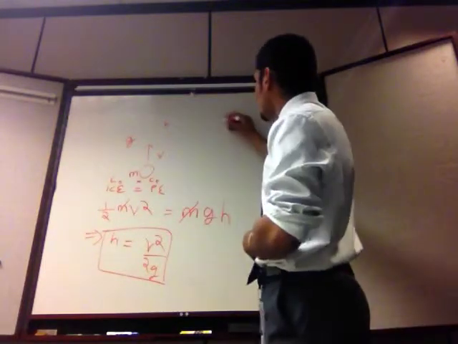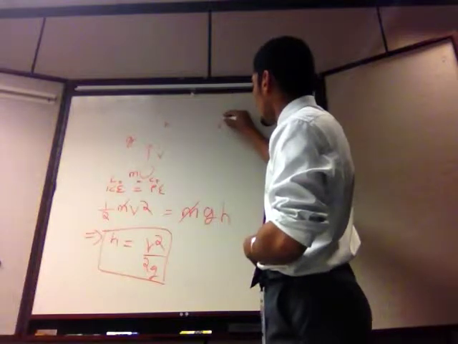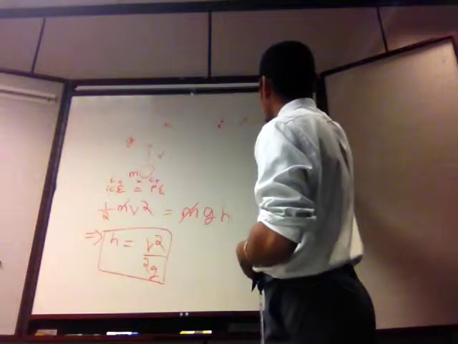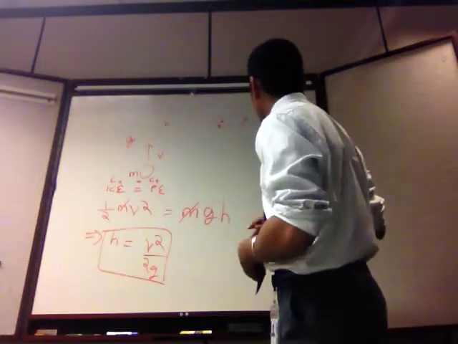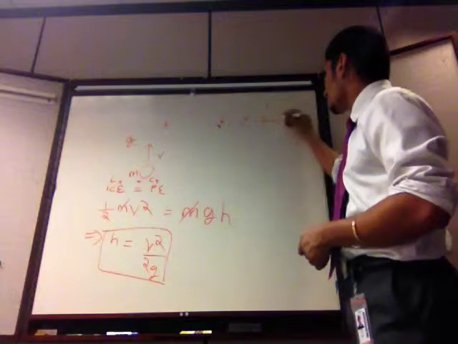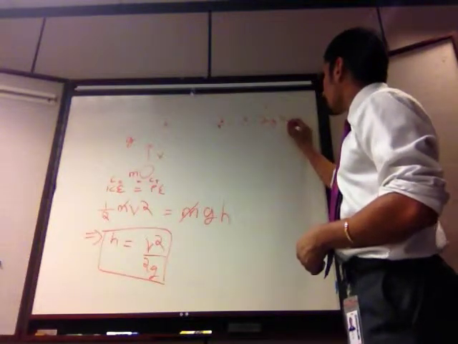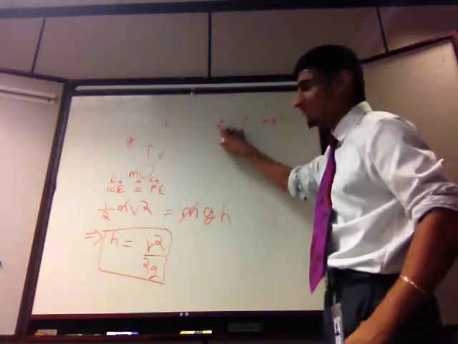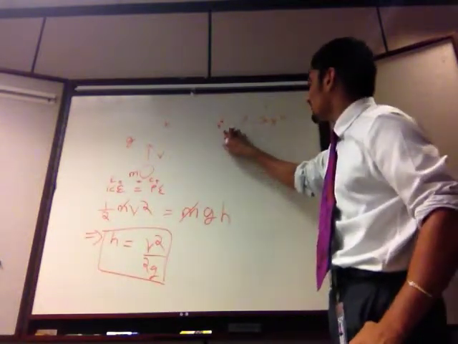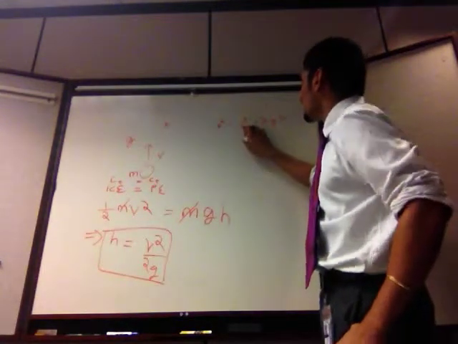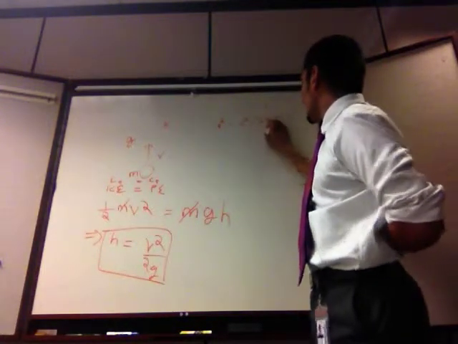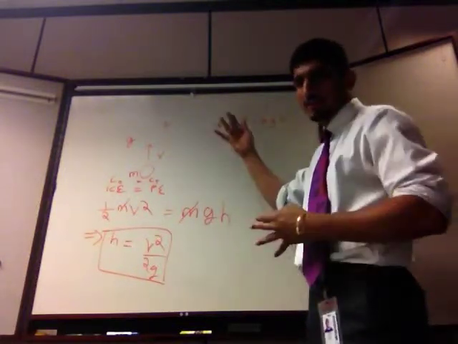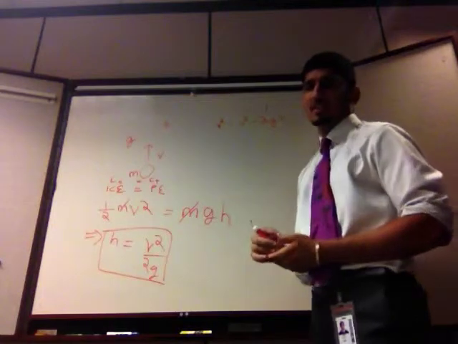So we have Newton's equation that says the final velocity squared is equal to the initial velocity squared minus 2ah. A is the acceleration, in this case it's g, acceleration due to gravity. The sign is negative because, and notice here I used v for the initial velocity, whereas here I'm using it for the final velocity, so don't let that confuse you. The final velocity is the initial velocity minus, the negative sign because acceleration is pointing down to slow the ball down. It's working opposite the direction of the initial velocity.